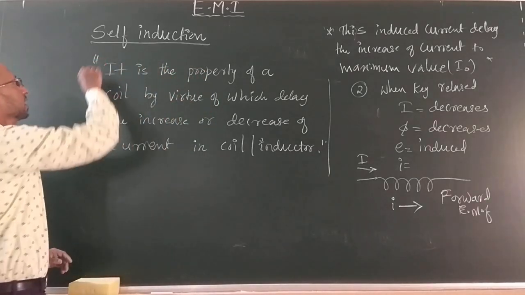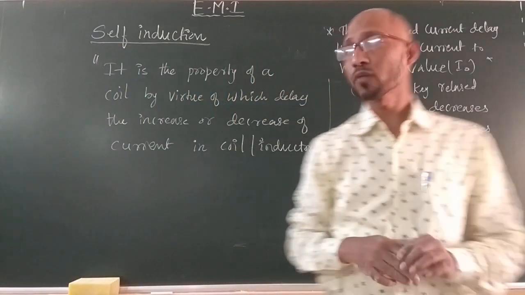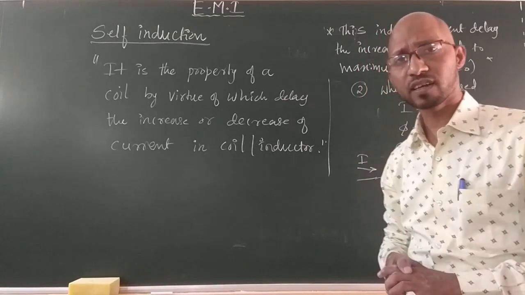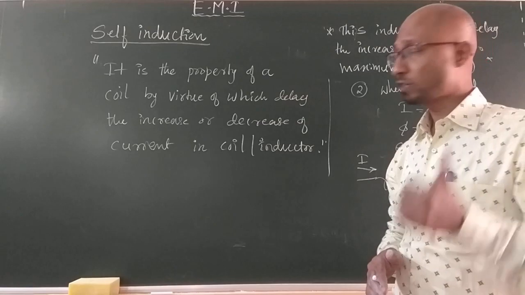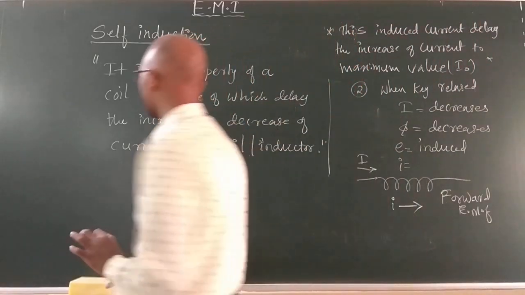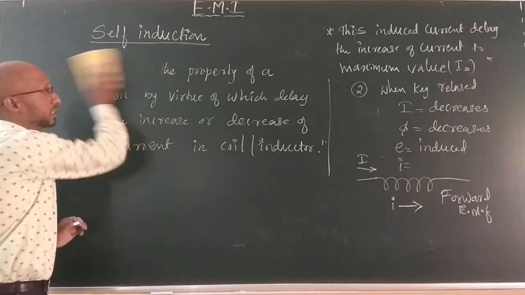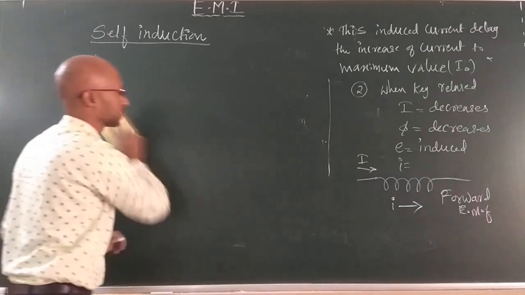Now what is the inductor? Inductor, it is a property of the coil by virtue of which it delays the increase or decrease of current in a coil or an inductor. Now you might understand. Now let us go to the next concept, which is coefficient of self-induction or inductance. Please pause the video and note down the definition of self-inductance.